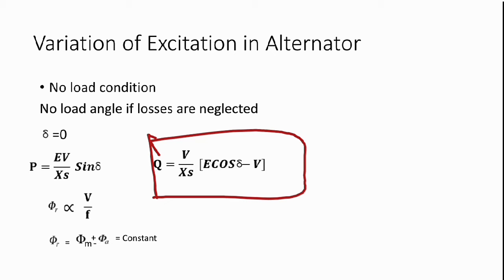So Q equals V upon Xs, where Xs is the synchronous reactance, times (E cos delta minus V). Here delta equals 0, so cos 0 equals 1, and reactive power is generated.